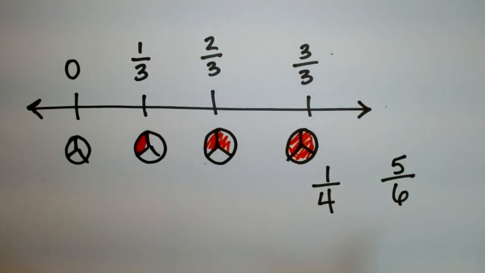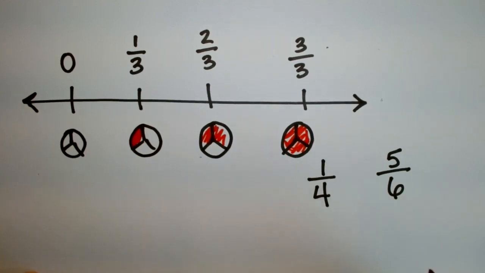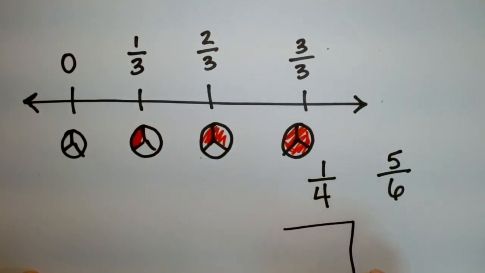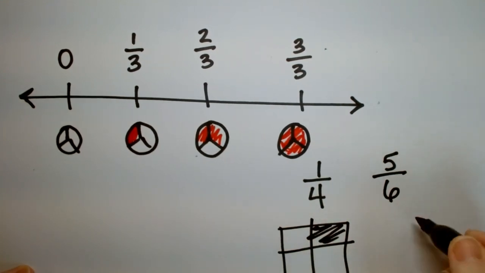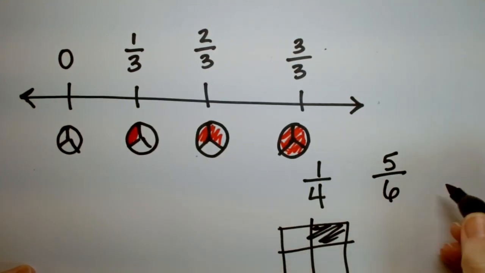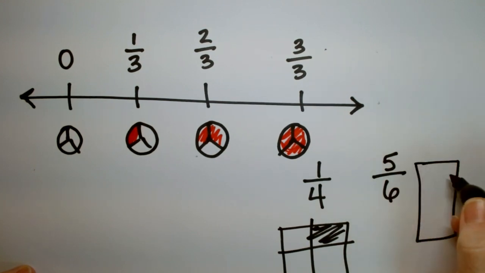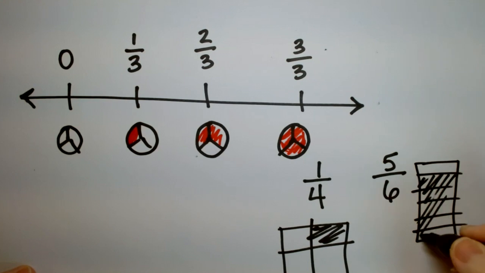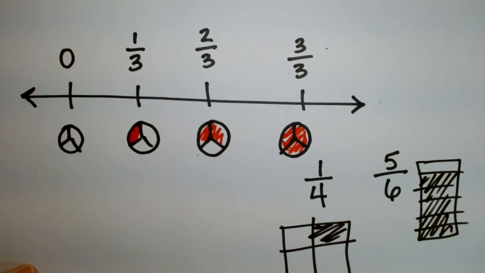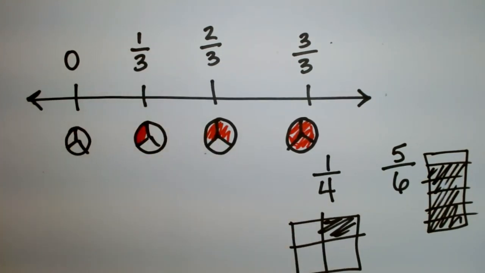All right, what did you draw me for 1/4? Oh, I'm seeing pictures from you. Excellent. So 1/4, I have pictures like this. Excellent. 5/6. Some people are drawing circles. Some people are drawing, looks like stacks of bricks, right? 5/6 would be 5 out of 6 of them are colored. Excellent. Okay, good. So you get an idea of what fractions are in the real world.